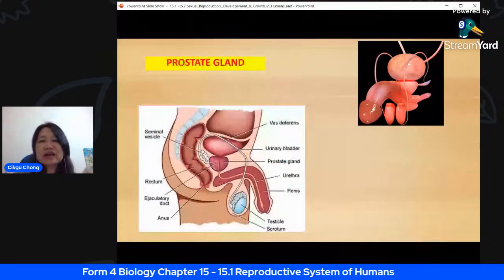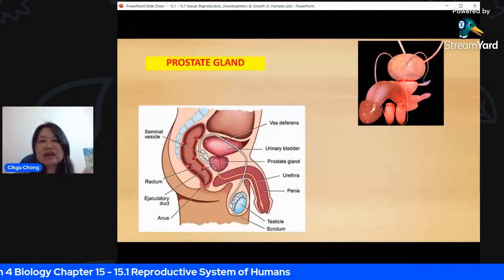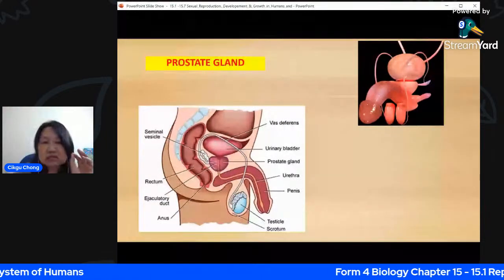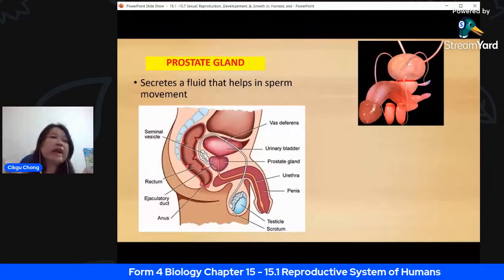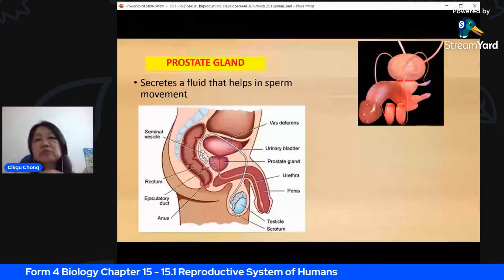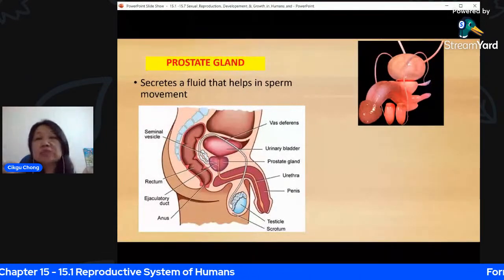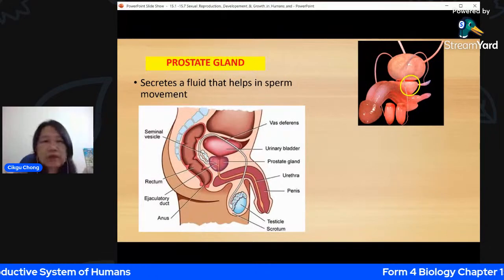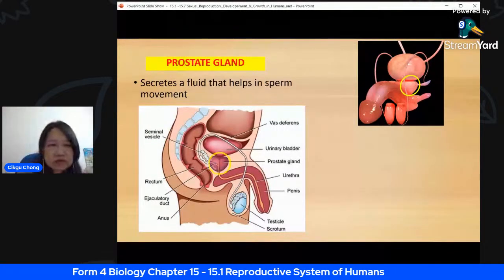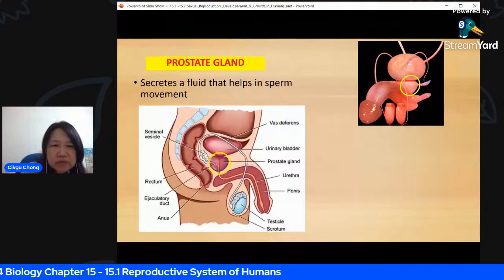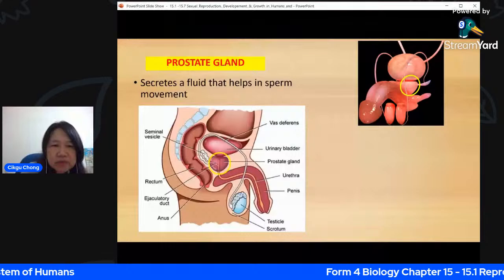Now, the prostate gland. There's one prostate gland, and it looks larger than the seminal vesicle. What does it do? It also secretes a fluid. It helps to activate the sperm; it helps the sperm to swim and move. So where is it? You can see here it's just next to the seminal vesicle. Prostate gland is here. In the same picture you will see this large one at the bottom of your 2 seminal vesicles. Over there is the prostate gland.